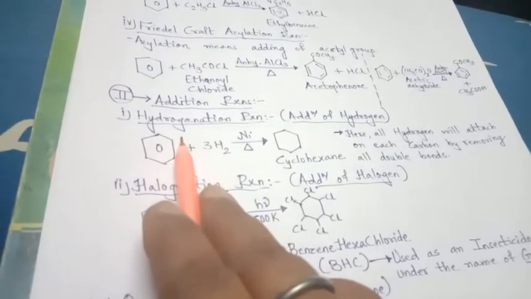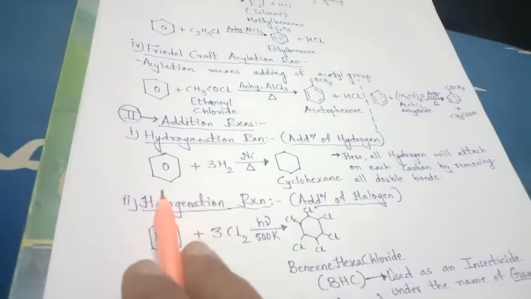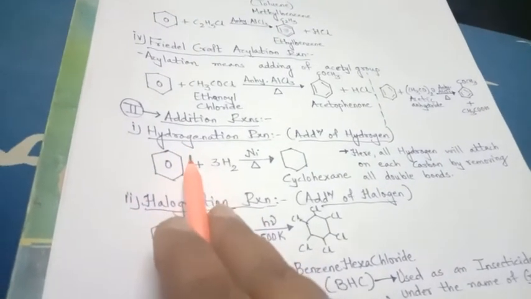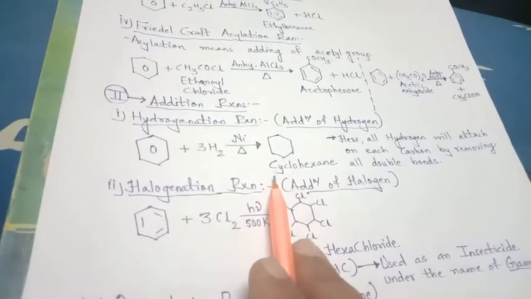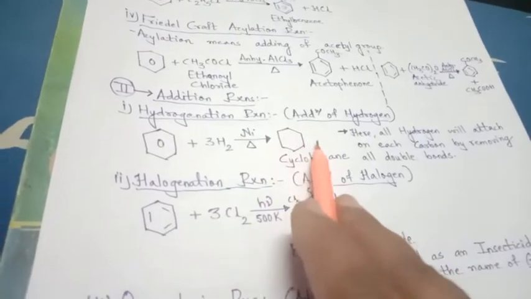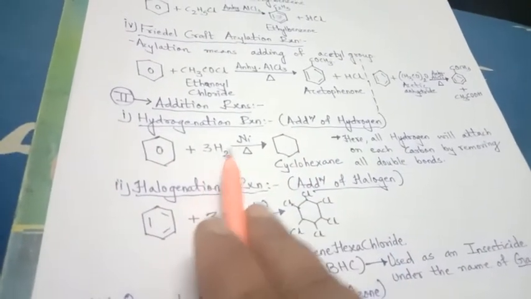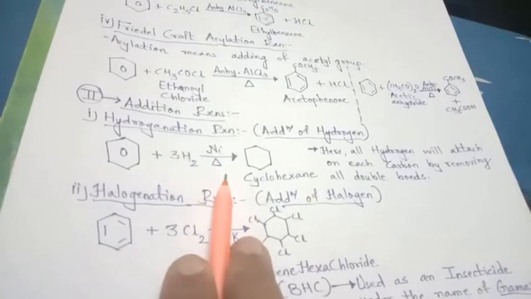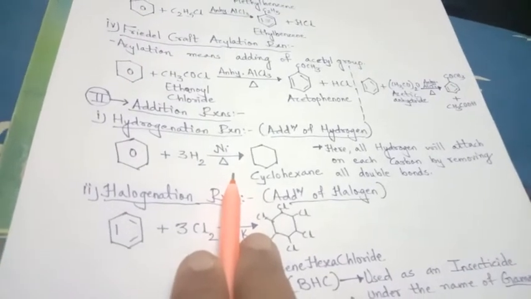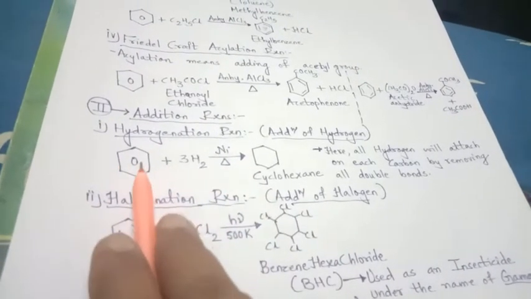No hydrogen is substituted, but all the H directly attach to the carbons, and your formula will be C6H12, that is cyclohexane. This reaction takes place in the presence of a nickel catalyst, and heating is also given. All the hydrogens will attach on each carbon by removing the double bonds.